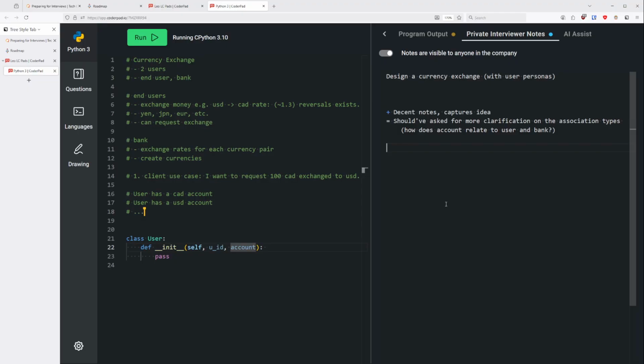For example, there is some information which is not important. One piece of information that's not important is, do the currencies need to be real? That question is not relevant. You don't need to ask that up front. Now, the relationship between users, accounts, and banks is important, and so you should ask that before typing, because that to me signifies you have some foresight, some ability to design, because you recognize that you cannot design it without knowing this.